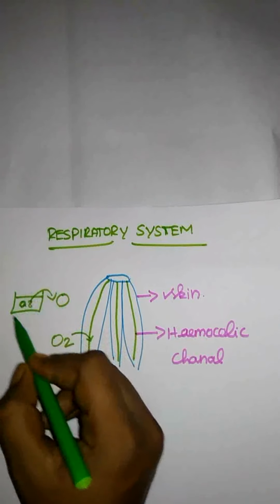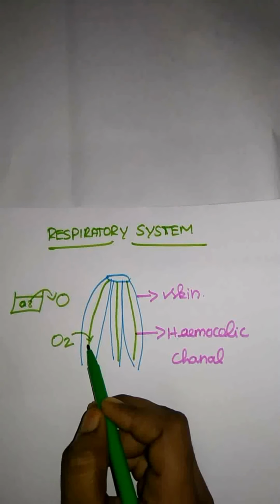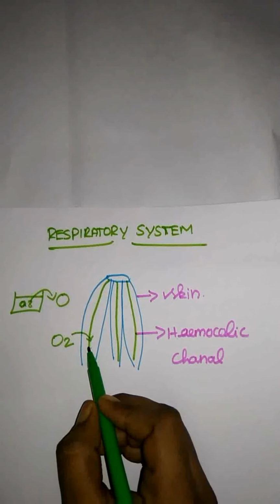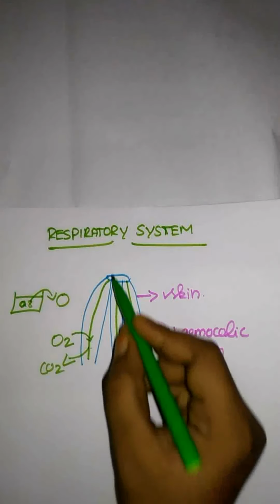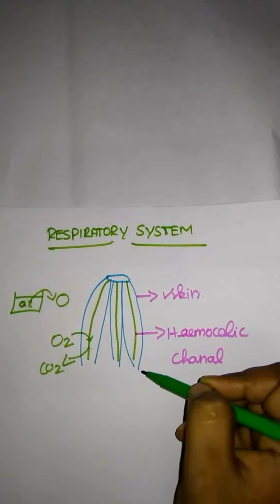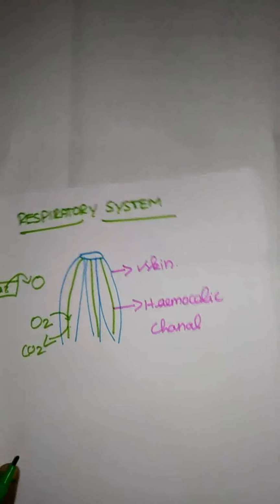This is the demonstration of diffusion. In the same way, oxygen diffuses into the hemocoelic fluid, and CO2 diffuses out. The skin is kept moist and slimy, which helps prevent the drying of the skin. So that's it for the respiratory system of the leech.